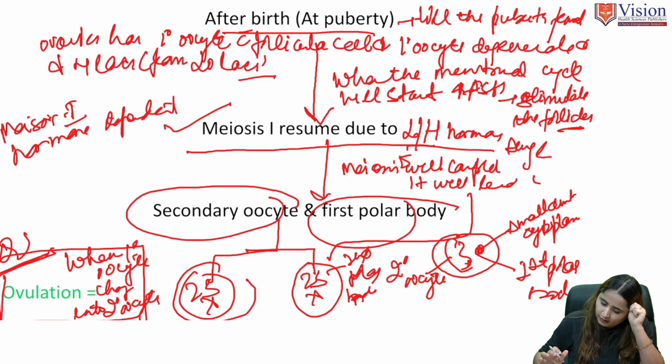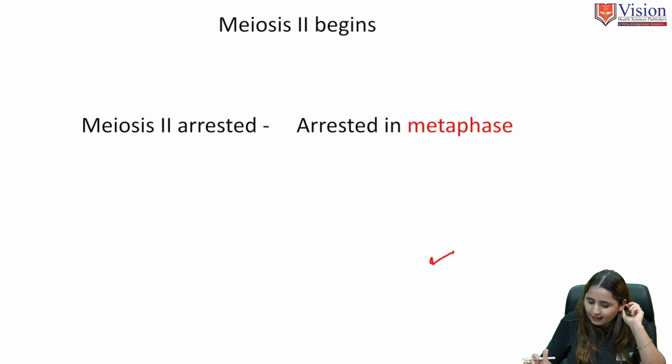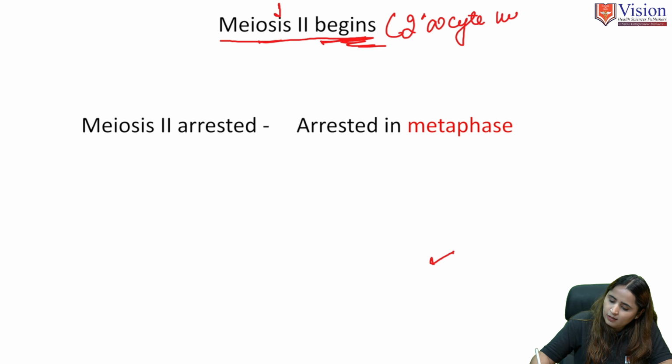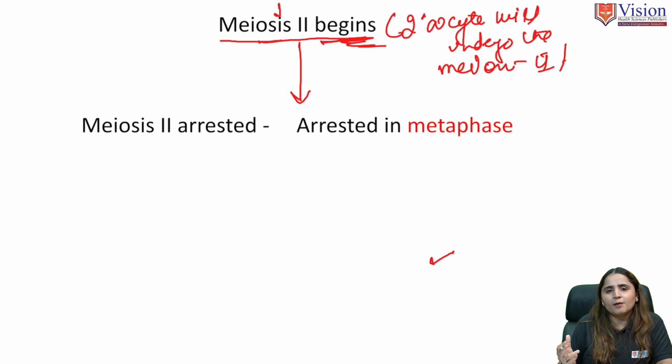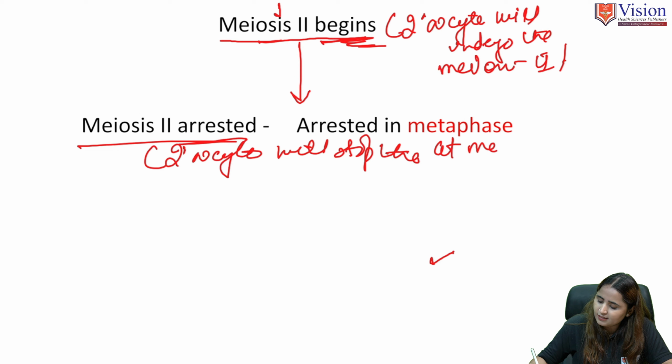Now I have told you that there is a secondary oocyte. Now we have the secondary oocyte, and that secondary oocyte will further undergo meiosis II. Further, what will happen? Meiosis II will start, and again there is an arrest in meiosis II. So the secondary oocyte will stop meiosis II at the metaphase stage.